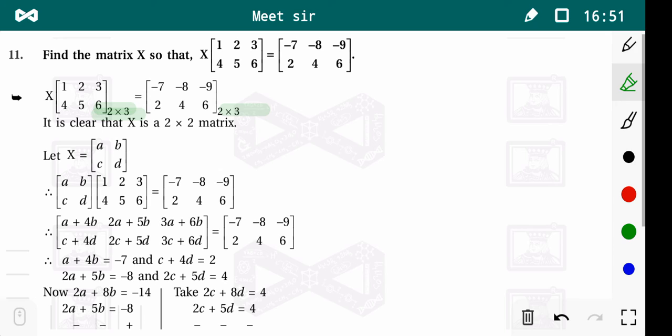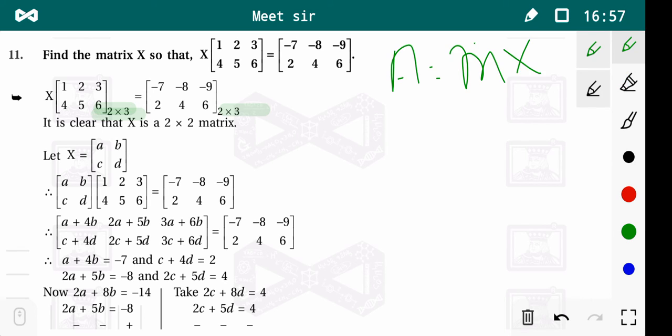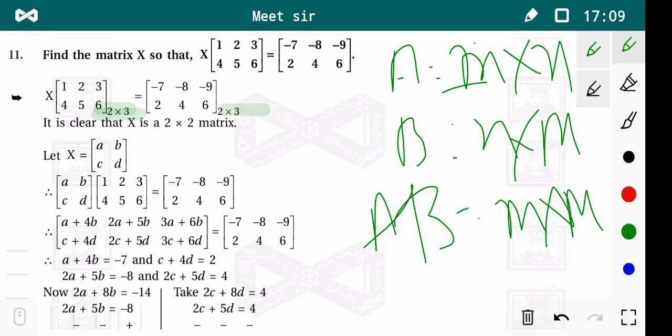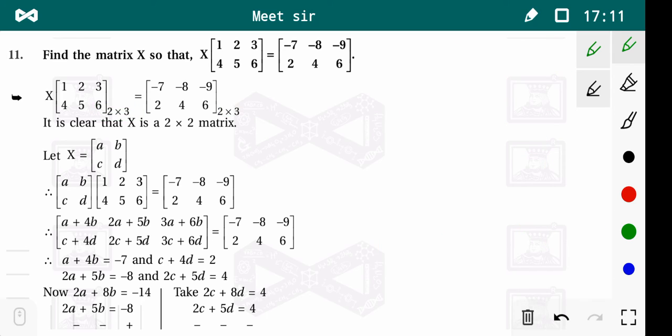Now we know that if A is of order m cross n and B is of order n cross p, then and only then matrix multiplication is possible, and the matrix AB is of order m cross p. Similarly here, a 3 cross 3 matrix and a 2 cross 3 matrix, that means X is of order 2 cross 2. It is clear from the definition of the product of matrices.